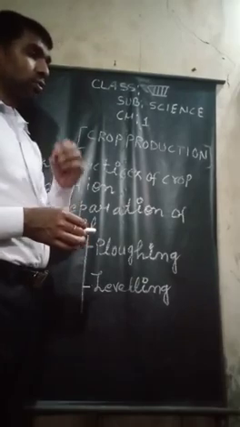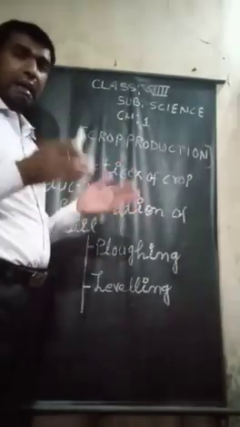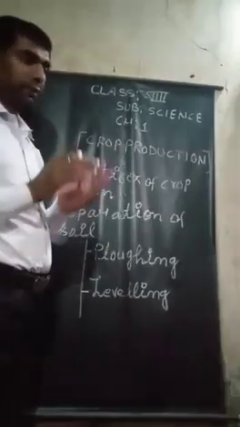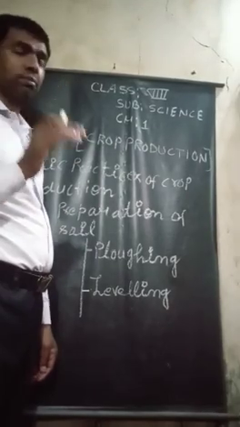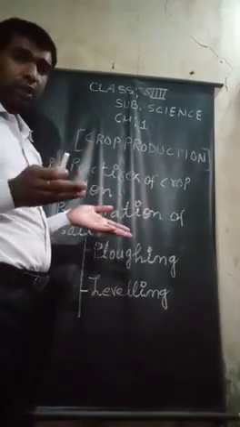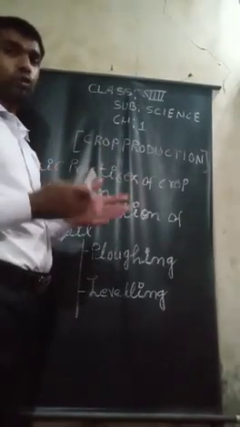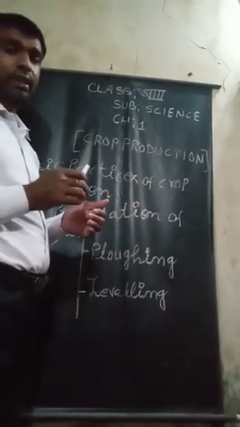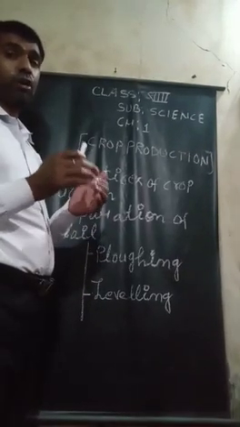The roots are held in place by the soil. Soil microbes and other organisms such as earthworms make the soil fertile. That's why the earthworm is also called the friend of farmers.